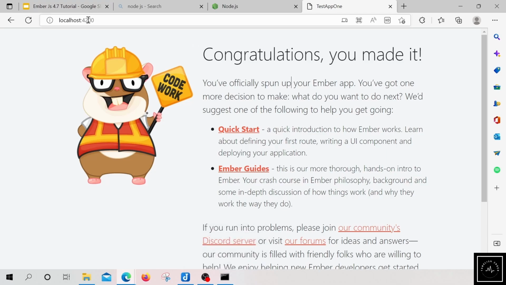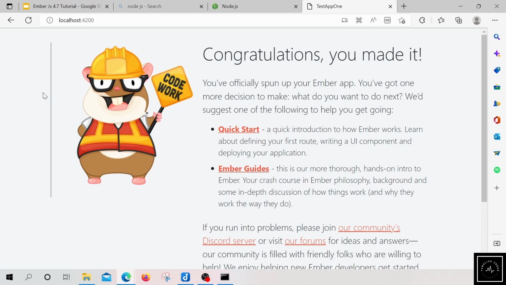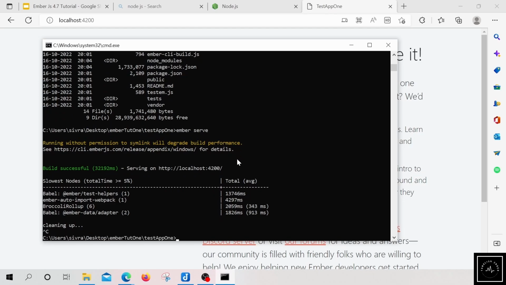So what if we want to change our server port? For example, we have another application or another backend running on the same port 4200. In that case, you could pass a command line argument when you start the server. In order to stop the server, we have to press Ctrl+C. This will stop the server. Next, I'm typing ember serve --port, let's give 3000.